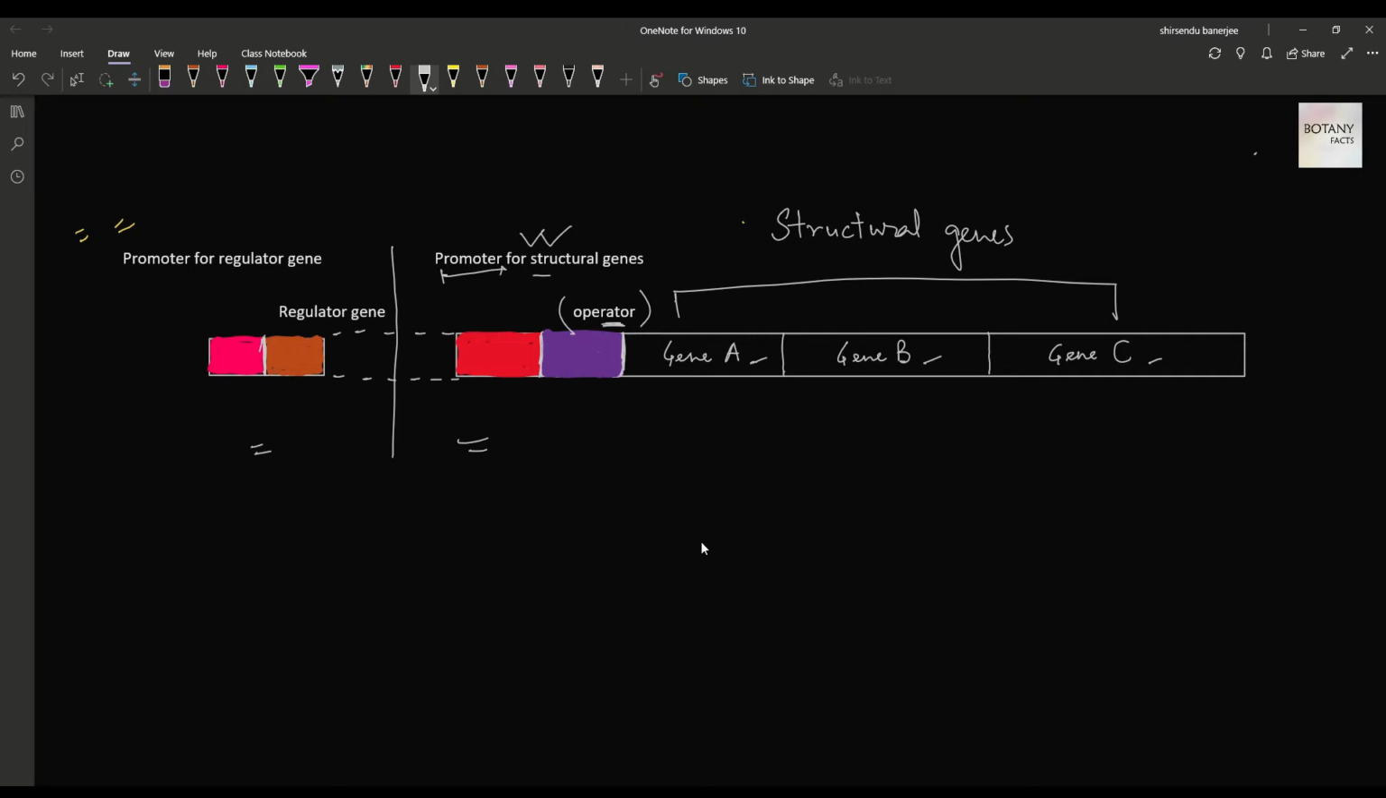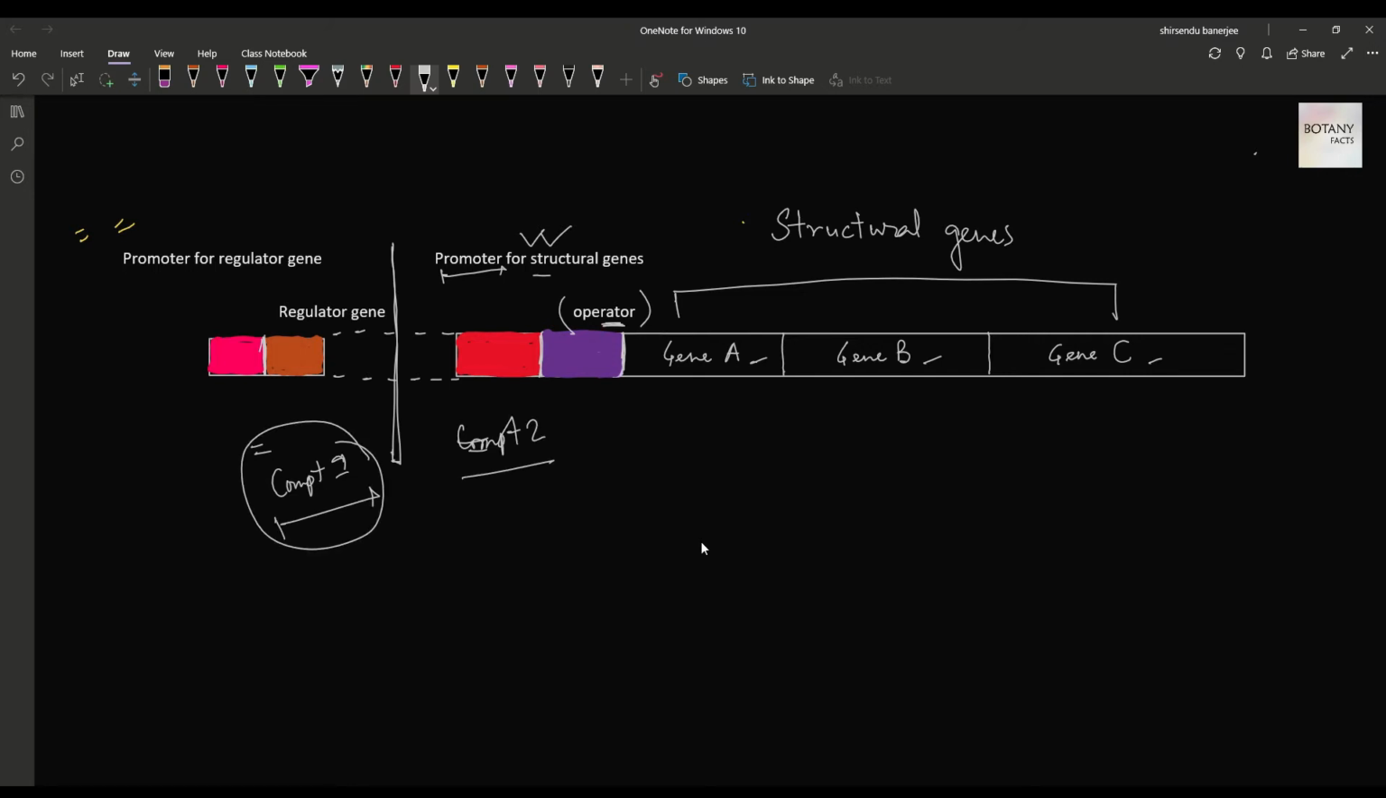Now, I am separating this DNA stretch into two by demarcating this with a white line. Clear? So I am here compartmentalizing this DNA stretch into two compartments. This is compartment 1 and this is compartment 2. Clear? So what is compartment 1?